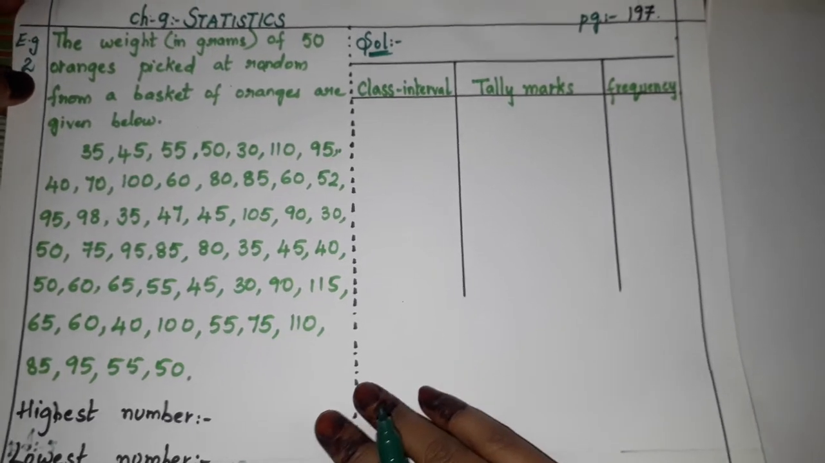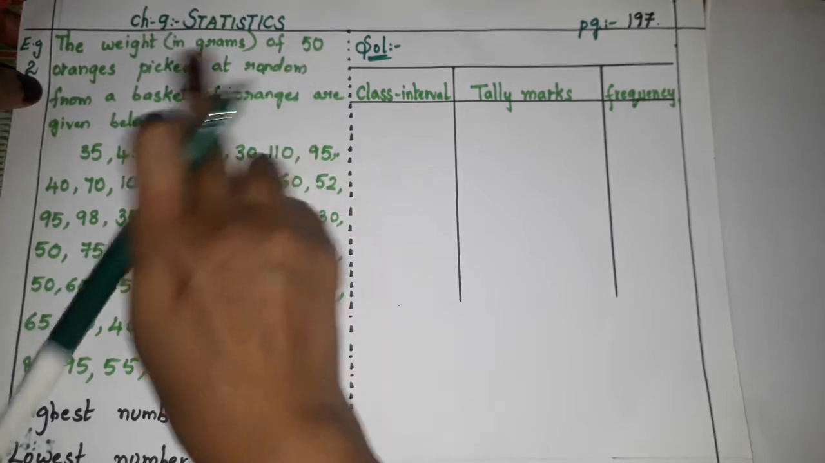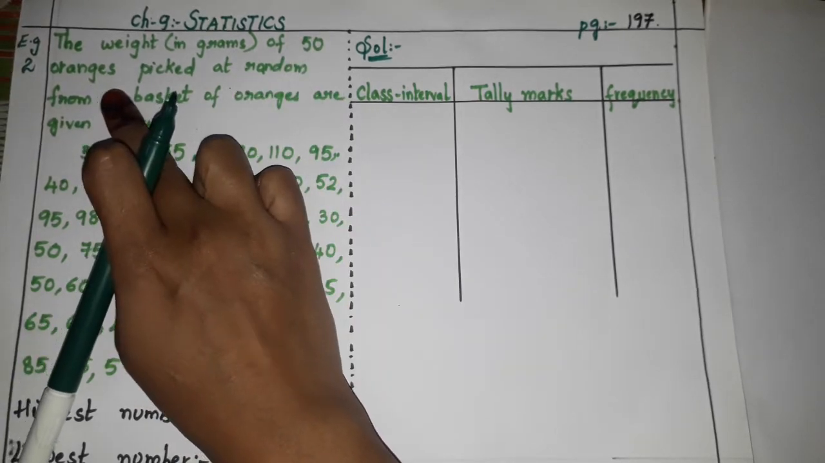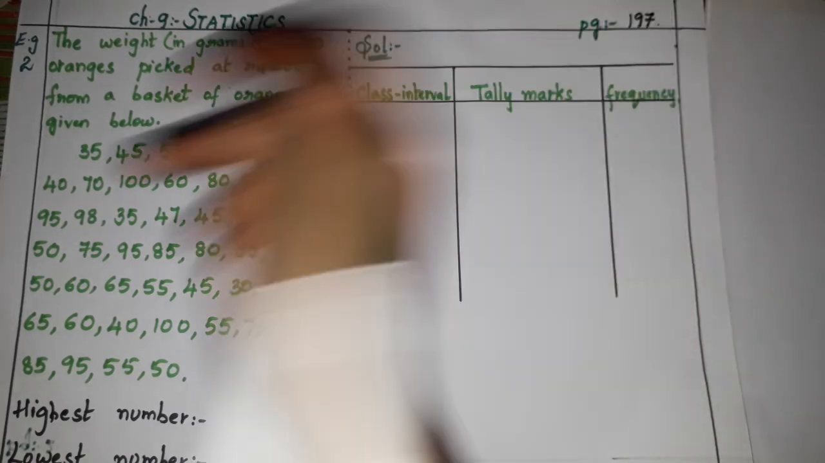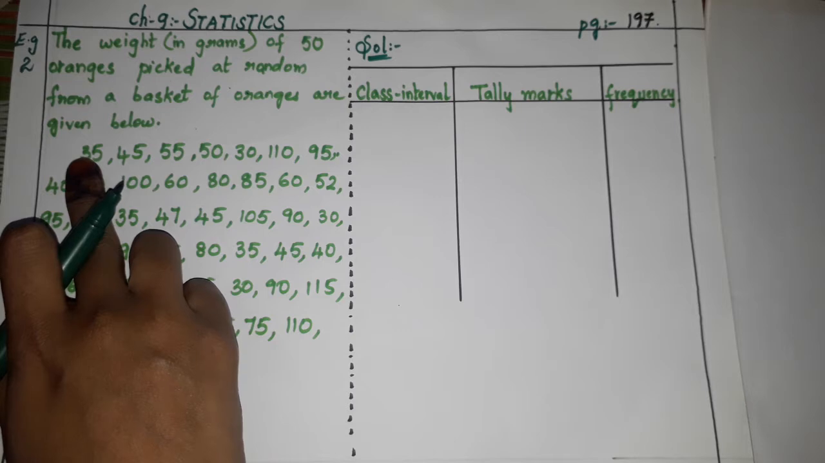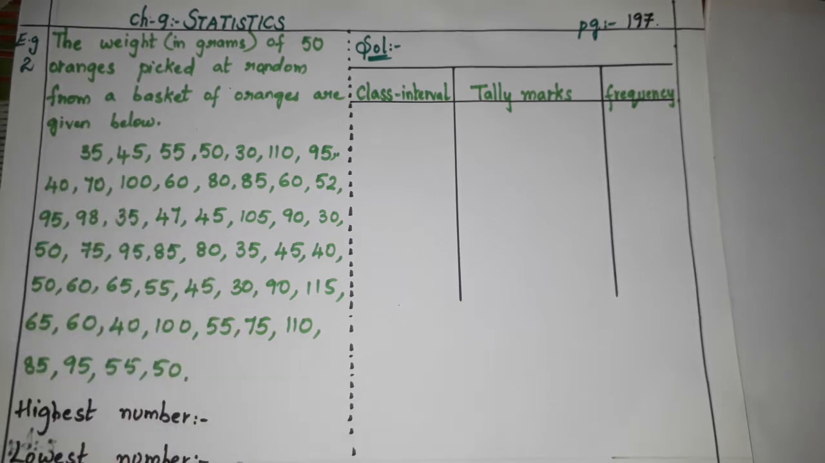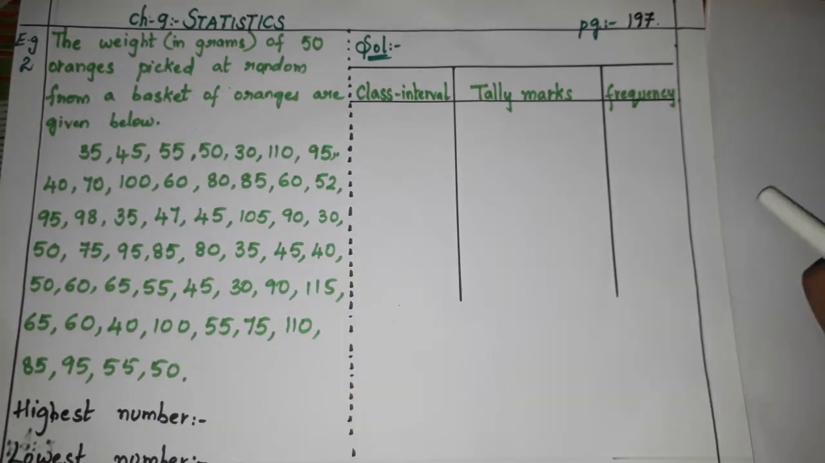Your example 2, which is on page number 197. The weight in grams of 50 oranges. How many oranges are there? 50. So for each orange, one weight will be, right, children? They have given all the weights for all the oranges. First orange weight was 35 grams. Then it was 45 grams. Similarly, the same thing it was for all the oranges, 50 oranges.